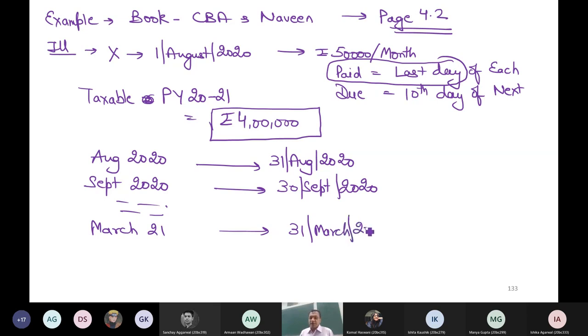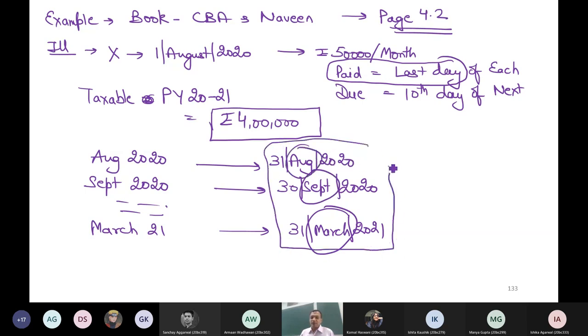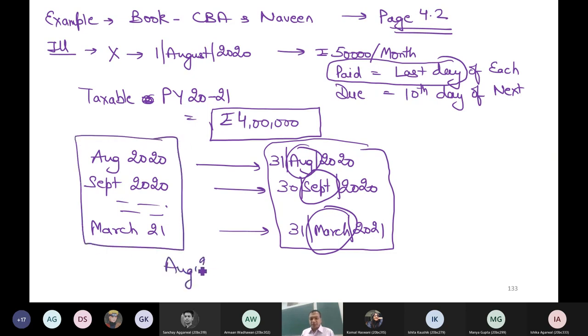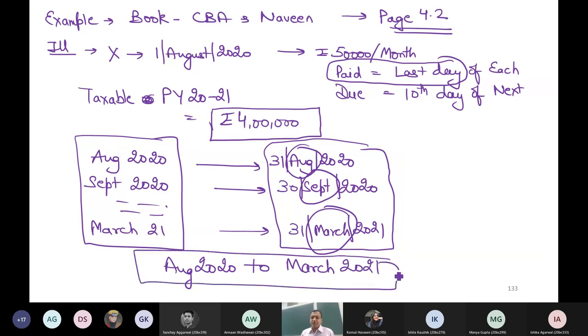So all these months in which it is taxable are of my year 2021. So I can say that the salary taxable will be from August 2020 till March 21, and that will be 8 months multiplied by 50,000, which is 4 lakh.